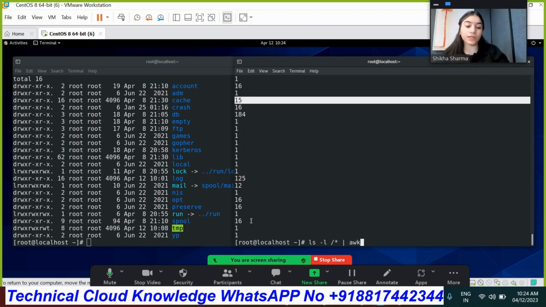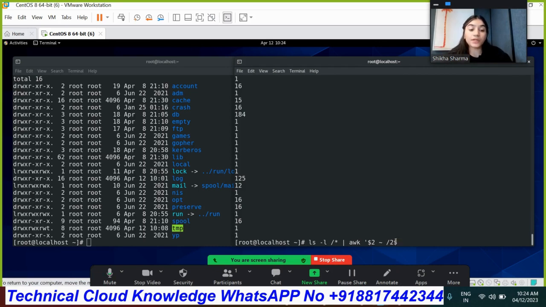So for that, we will define the delimiter under the forward slash, under field number 2 till December, and here I'm writing 2 after the dollar symbol. Why? The dollar symbol refers to the ending. I want such content in which the link has 2 coming at the last. So that's why we are referring to this, and print field number 2.